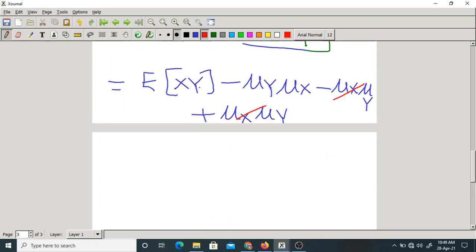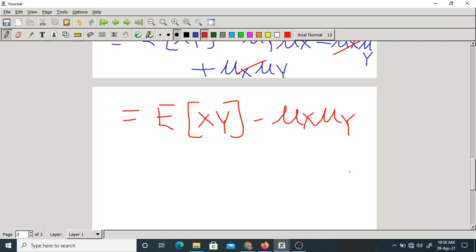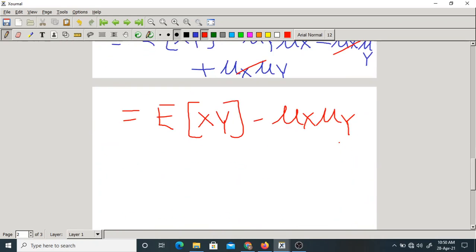So finally, where are we now? We are at expectation of XY minus mu x mu y. If they are independent, what is expectation of XY? Expectation of X into expectation of Y, which means mu x into mu y. So what do you mean by this? Again, what will be the answer? 0.